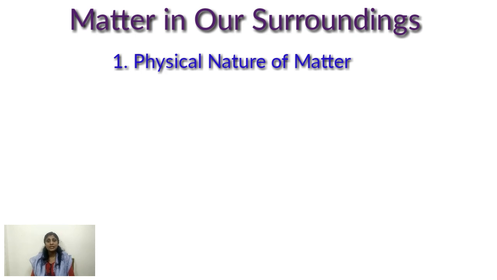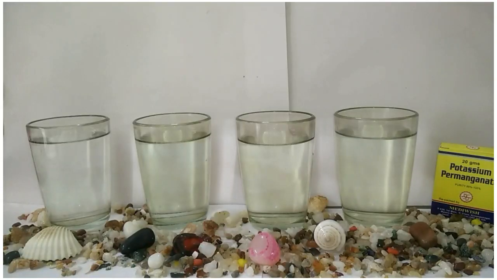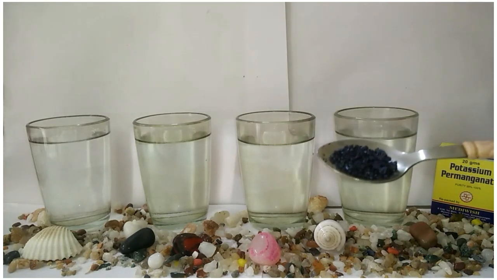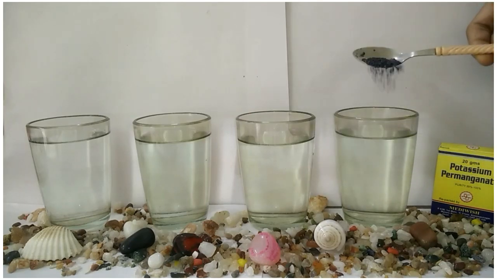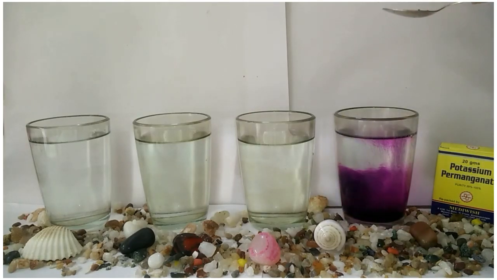For understanding the particle size, we can do another activity. So let's move to the video. You can see 4 identical glasses here filled with water. Now I am putting a teaspoon of potassium permanganate crystals into the first glass.